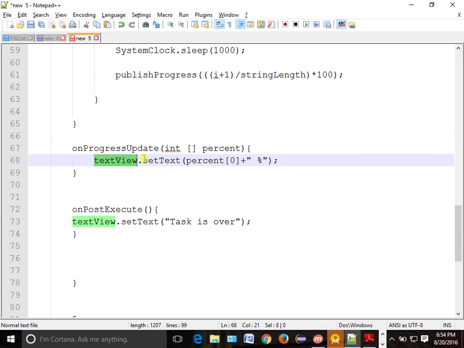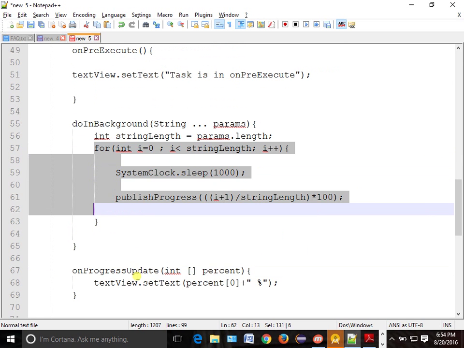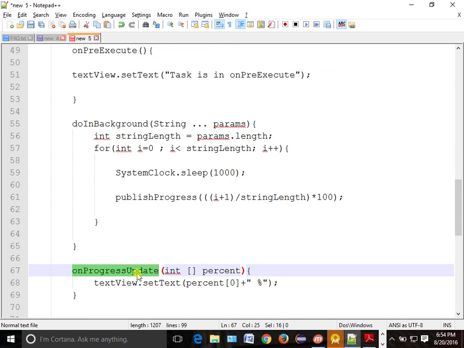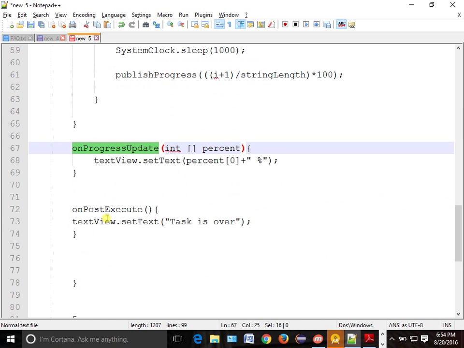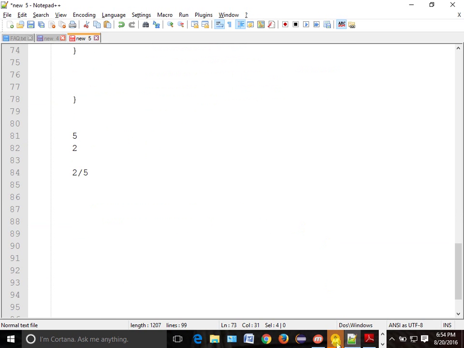Okay, so onProgressUpdate is done. It will keep on doing, I mean, if it is 20 times, it will do 20 times. And as your task is done, it will show this over. Okay, so let's do this.